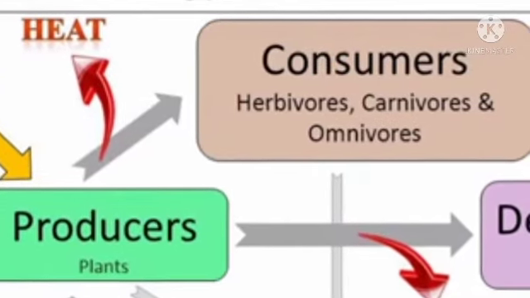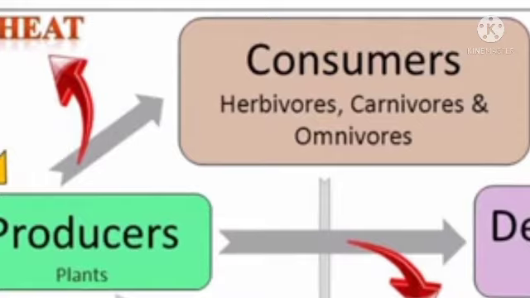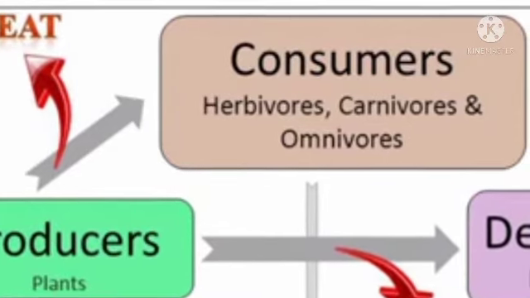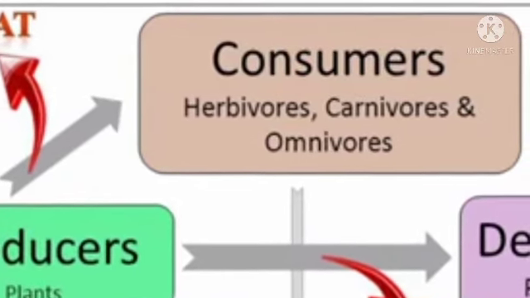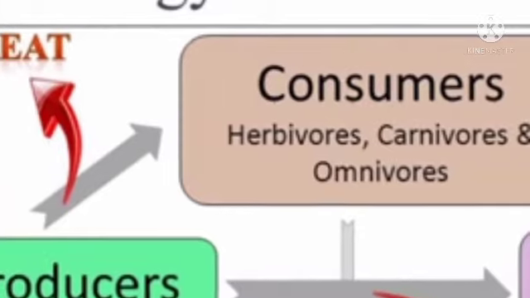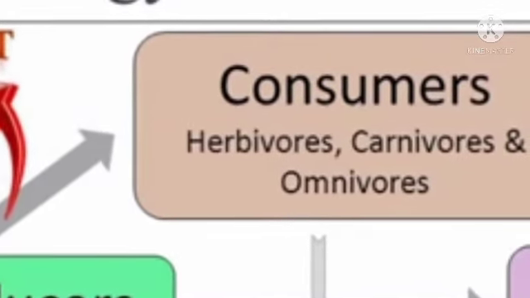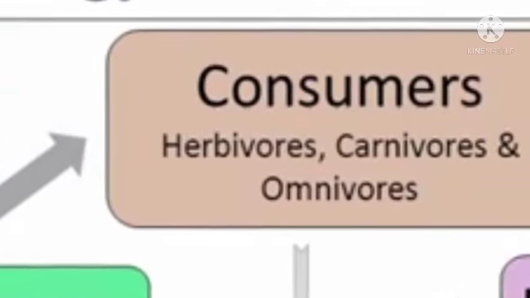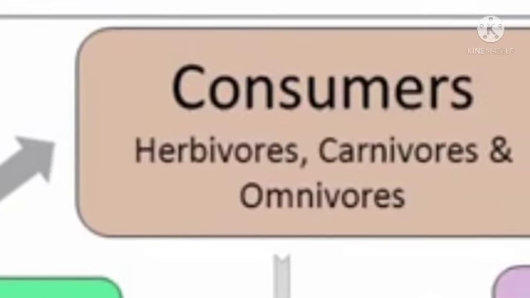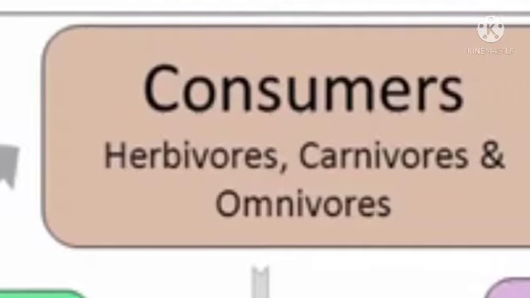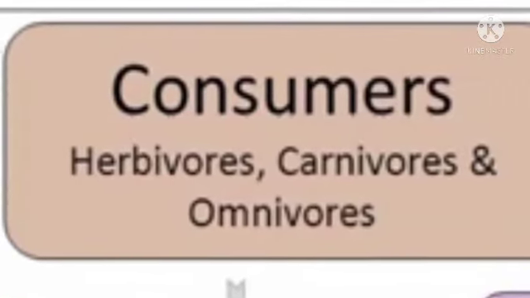This stored energy is passed on from one trophic level to another, from producer to herbivore, from herbivore to carnivore, and from carnivore to the mixed consumers.